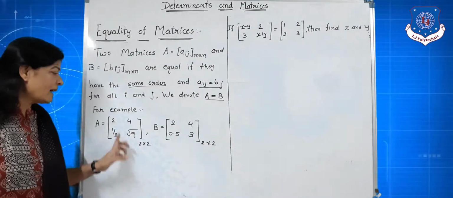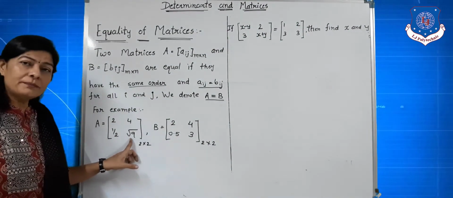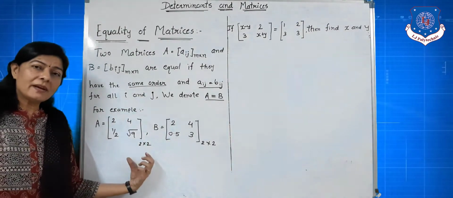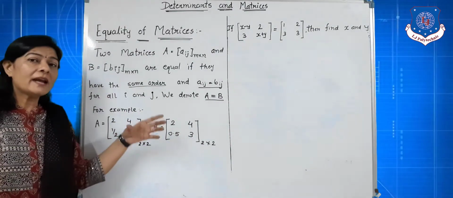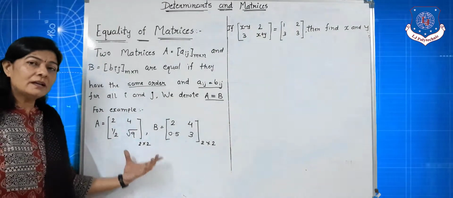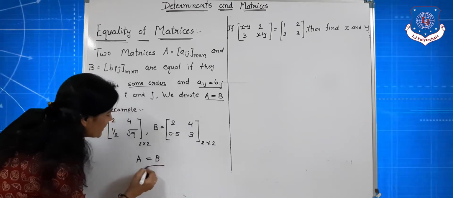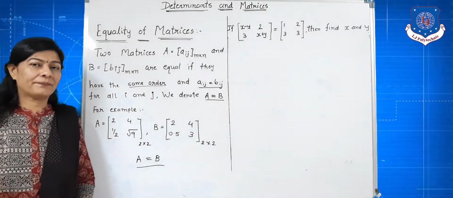And square root of 9 is equal to 3. So these elements are also the same, the corresponding elements are equal, so A and B are equal matrices, meaning A = B.